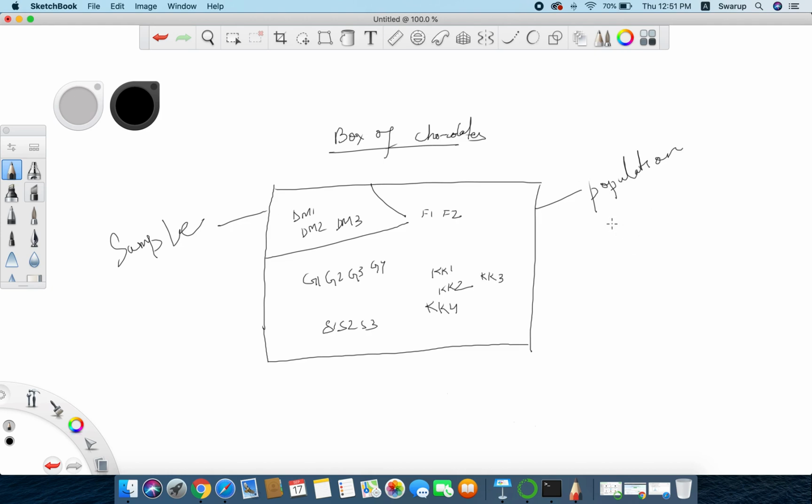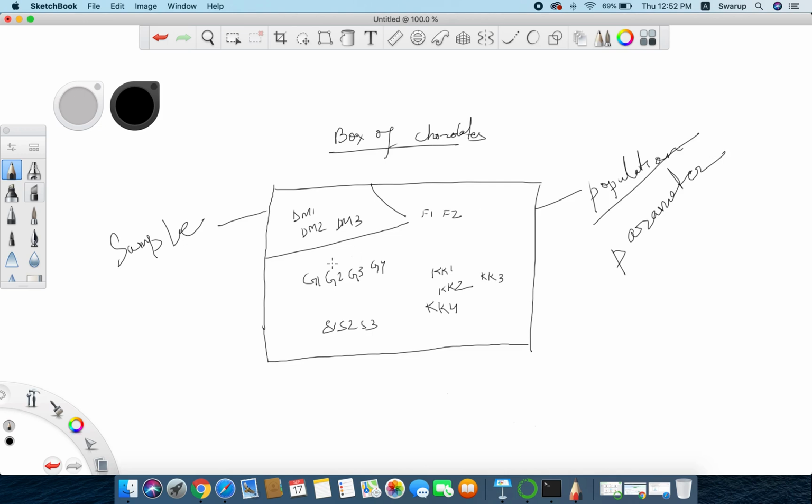Now within the population, if we look at all these chocolates, those chocolates will have some characteristics. Those characteristics of the population are called parameters. So a characteristic of a population is called a parameter. If you look at these chocolates, we can say all these chocolates are made with cocoa, milk, like that. Those are certain characteristics with respect to all these chocolates. That will be called a parameter.